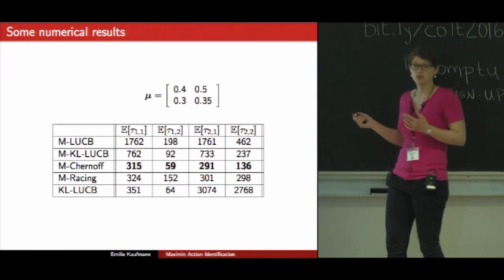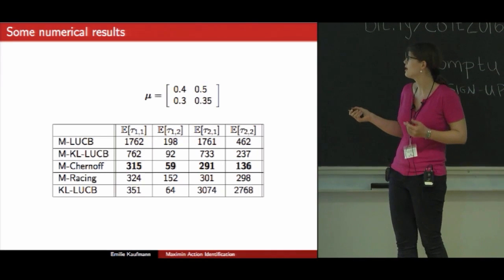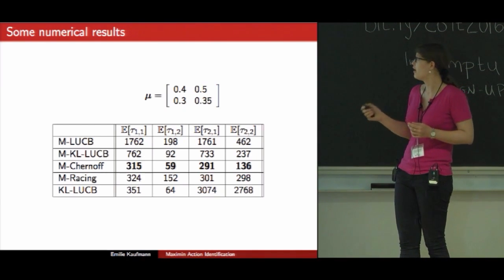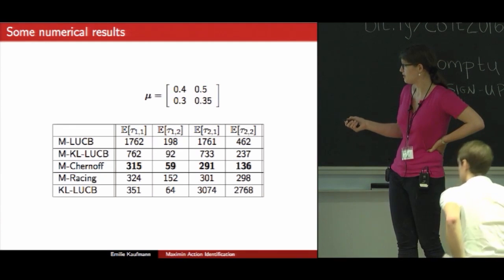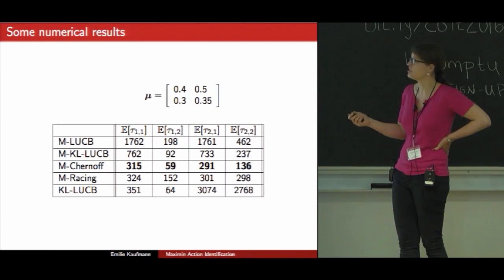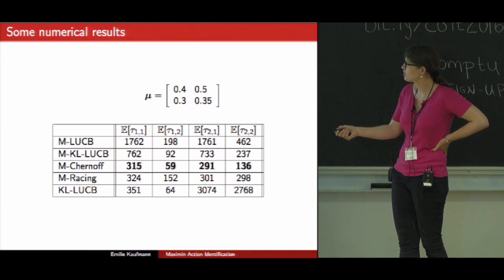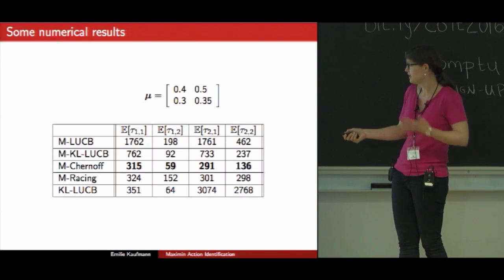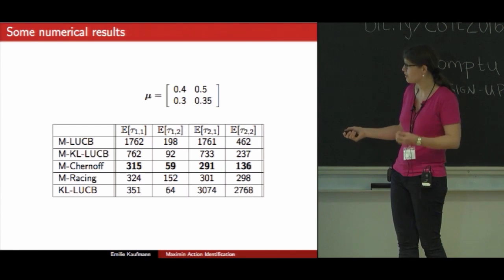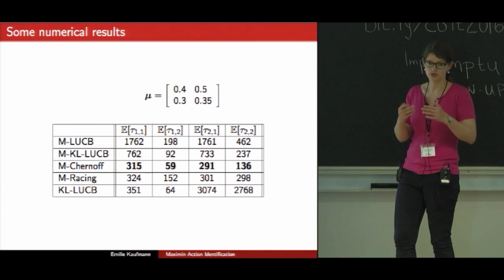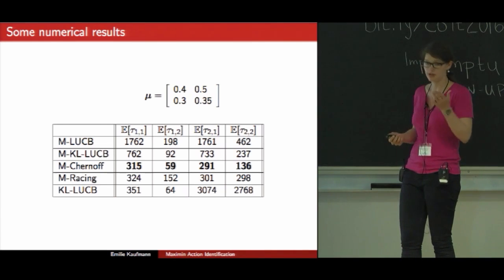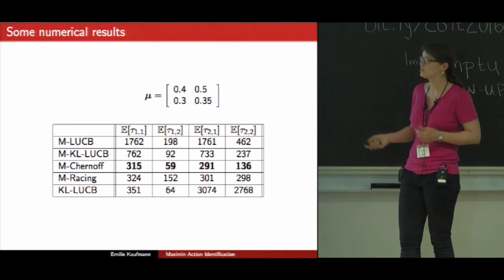So I will just try to illustrate the algorithms I talked to you about on an example in which there are two actions per player. So I talked about the M-racing and the M-LUCB algorithm. So we see that M-racing is much better. But the heuristic I mentioned for M-LUCB is first the use of KL confidence bounds in the same algorithm. And actually, a much more efficient strategy that is still to understand is to use this type of Chernoff stopping rule that we saw in Aurelien's talk. And this is doing slightly better than our elimination algorithm.